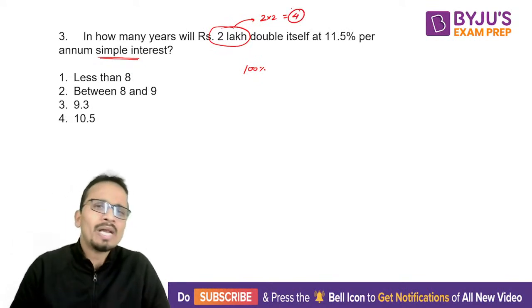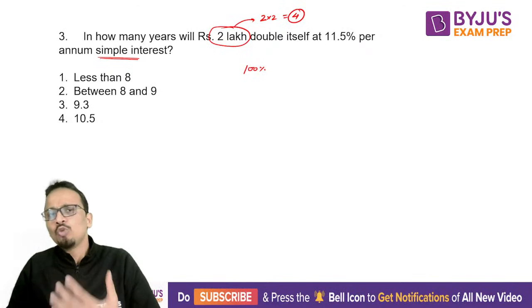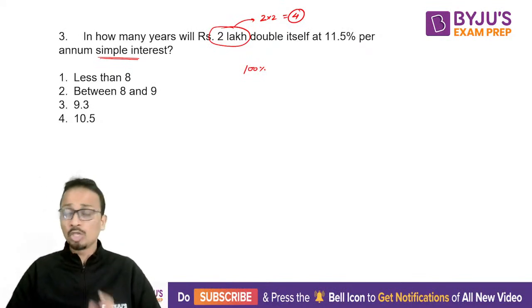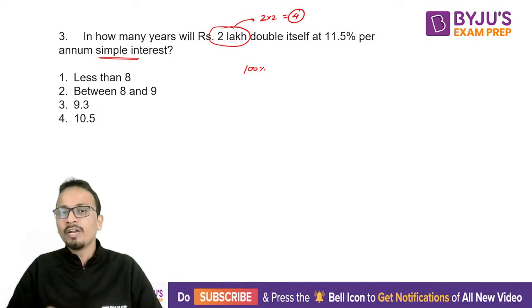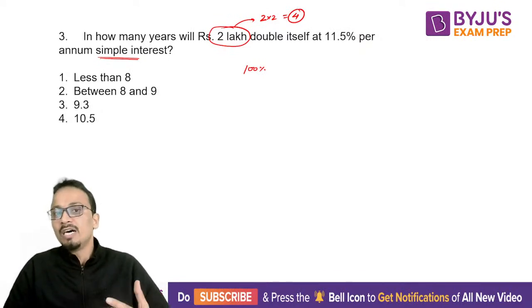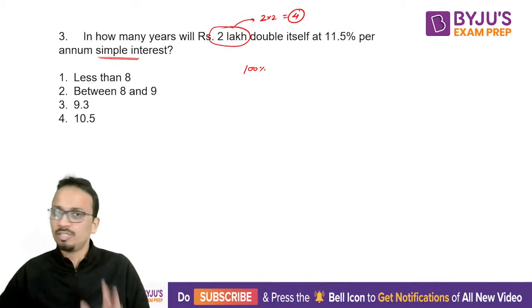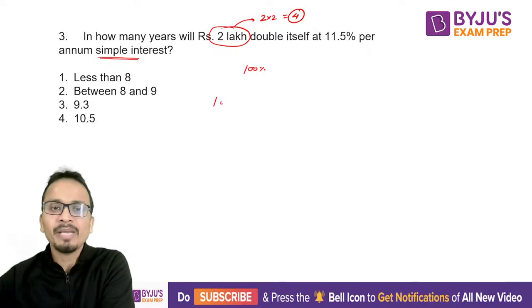If I'm investing 1 lakh, I want to double it. I want to make it 2 lakhs. So basically I want my money to be increased by 100%. So effectively the percentage by which I want my money to grow is 100%. All right. Now how much does it grow in 1 year?